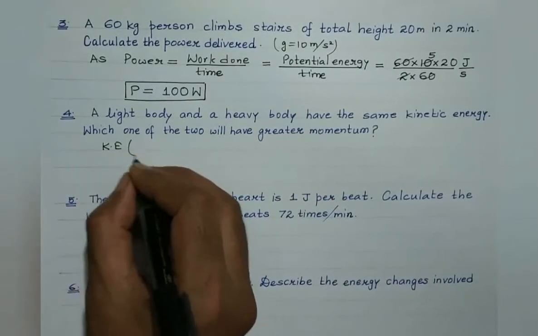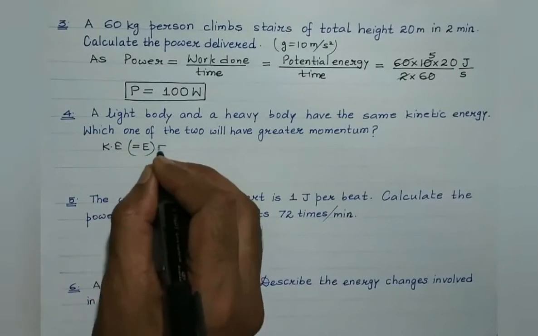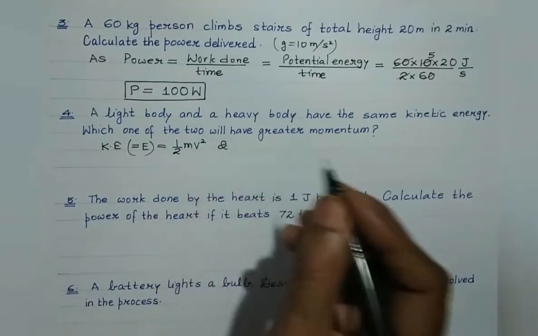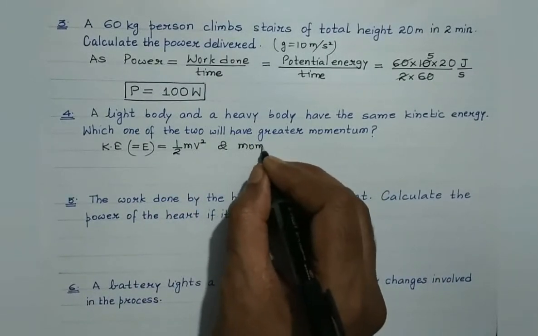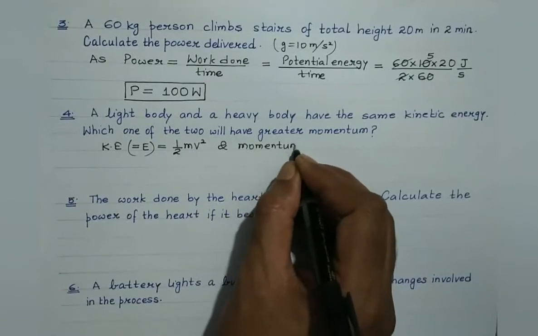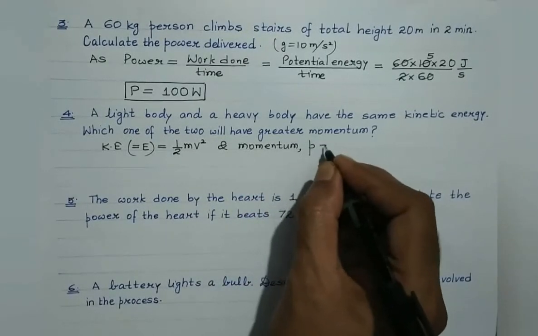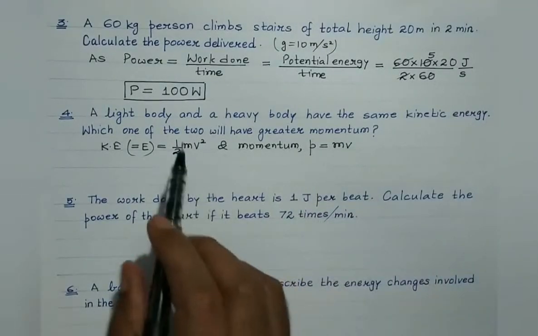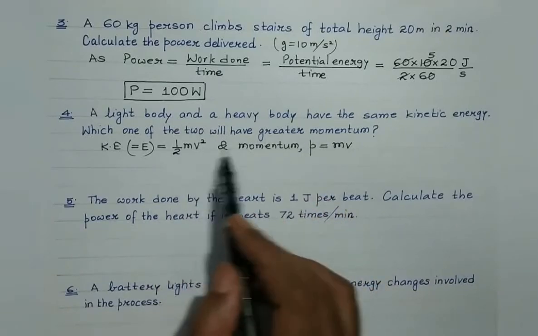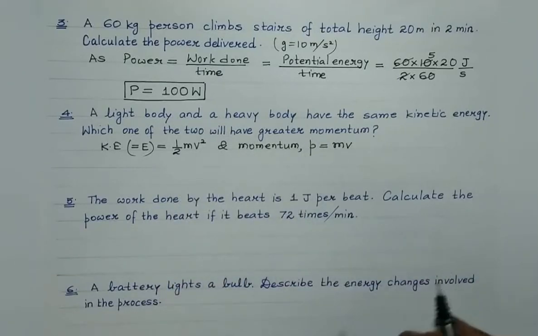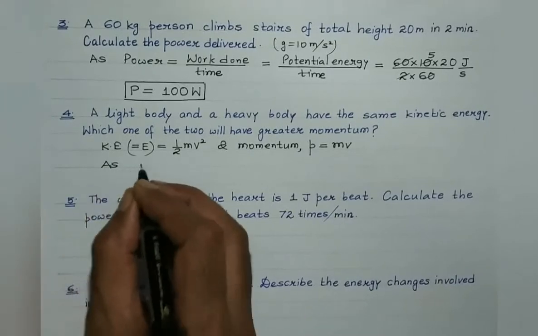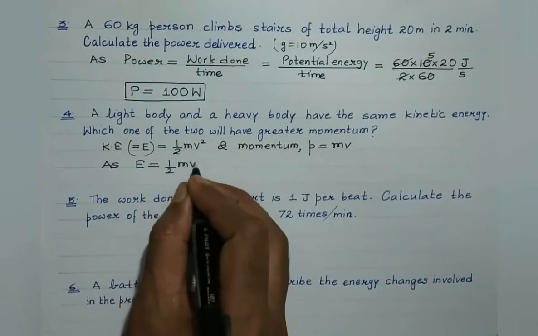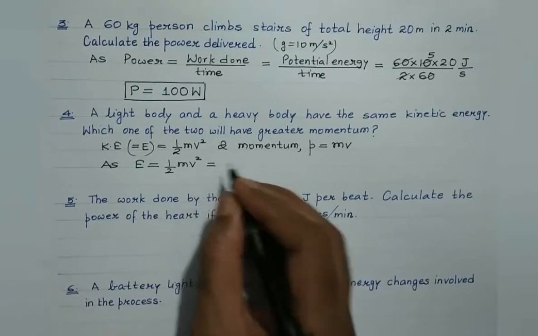So two things must be clear. Kinetic energy, suppose it is represented by E. We are aware it's equal to half mv square. And students, momentum, it is the total amount of motion contained in the body, and it is represented by small letter p. It is given by the product of mass and the velocity of the body. Now, in order to answer this question, let's find out the relationship between the kinetic energy and the momentum, right? So, as kinetic energy, suppose it is represented by E, it is equal to half mv square. Now, what to do is, we can rearrange this term.